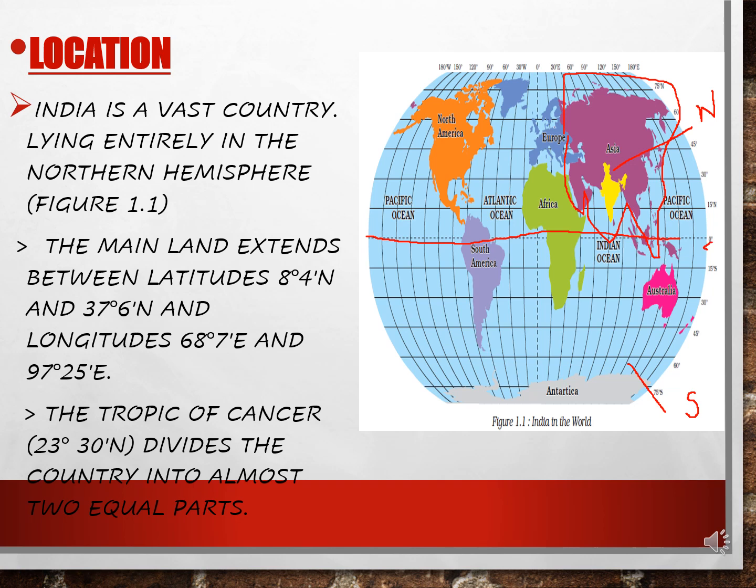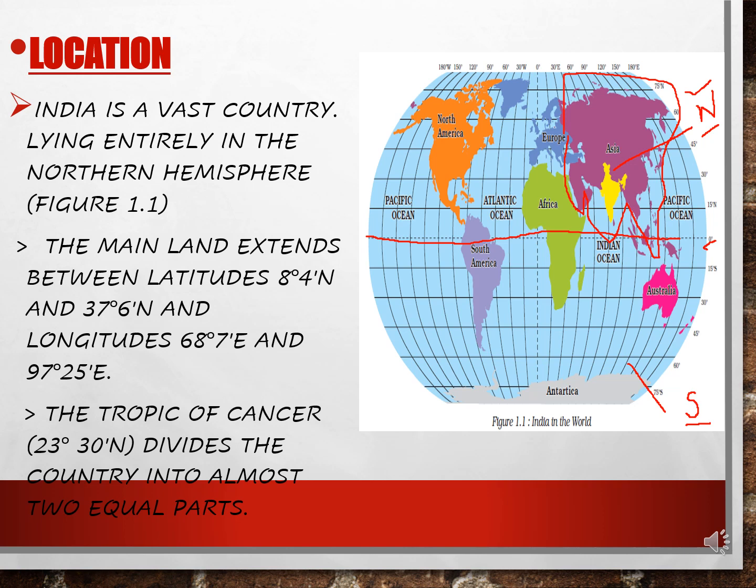Equator starts from 0 degrees. Here we can see the portion above the equator is the northern hemisphere, the portion below the equator is the southern hemisphere, children. You can see India is coming in the upper portion, that is why it is entirely settled in the northern hemisphere in the Asian continent.